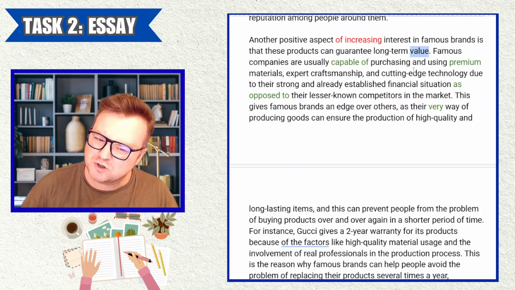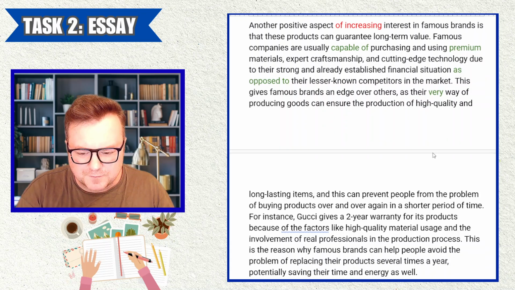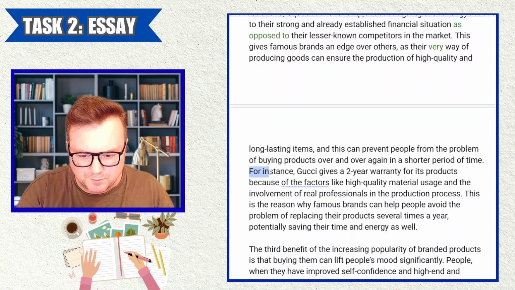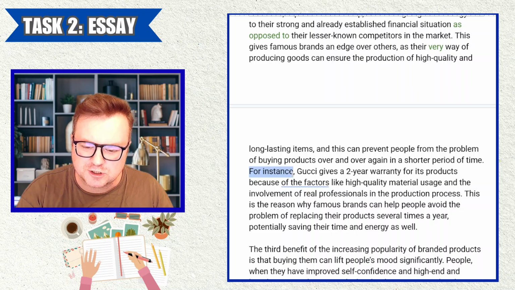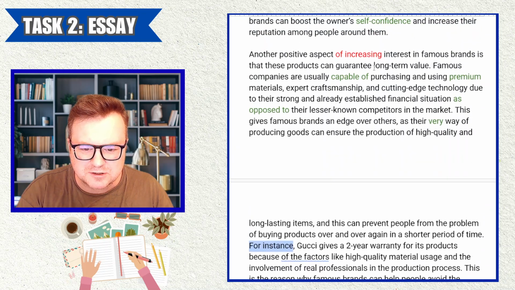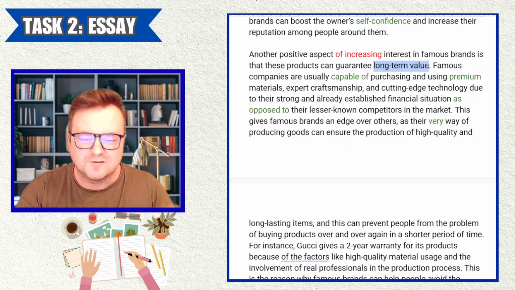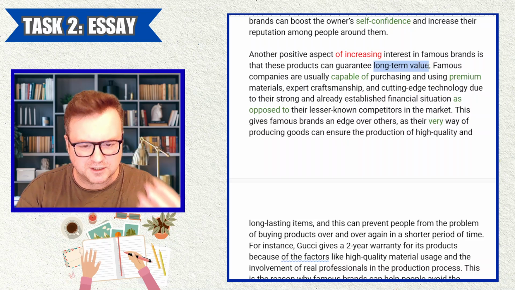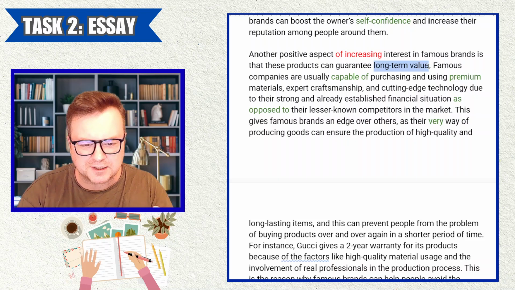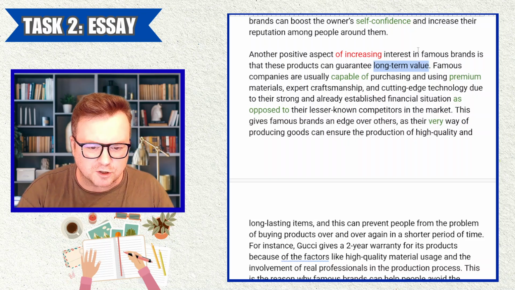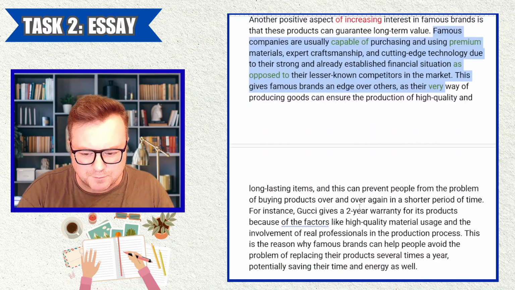Because I'm not sure if that's quite the same as value. Anyway, we get to an example now, but again, it's too much. We want to tie it into this long-term value from the point of view of the customer, the person who's buying it.